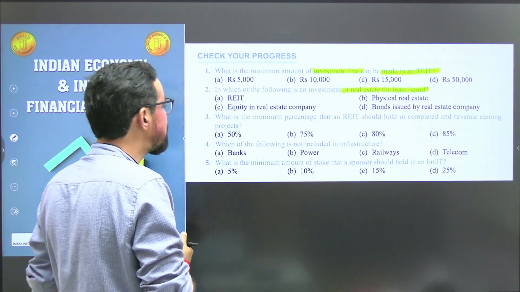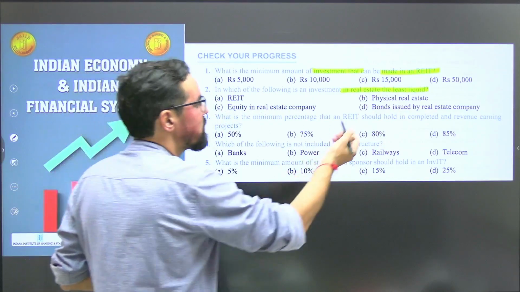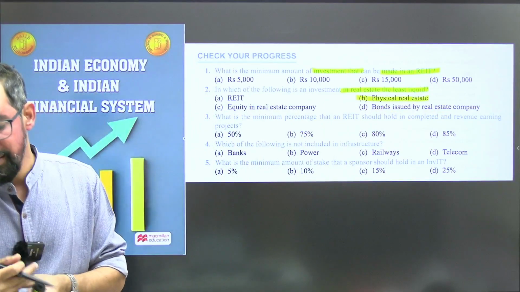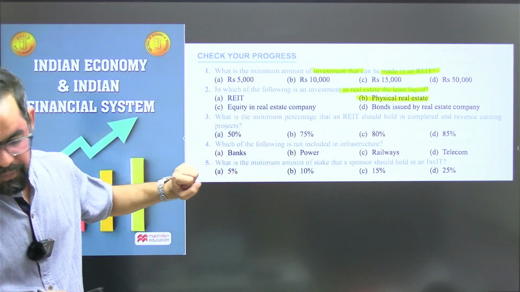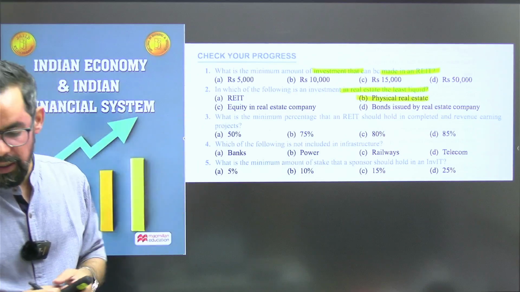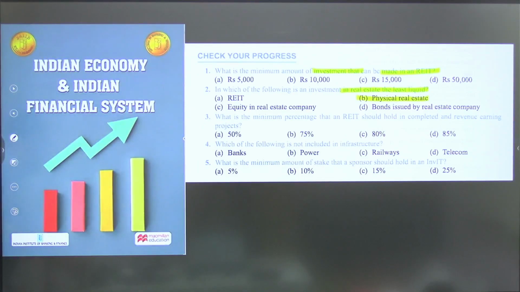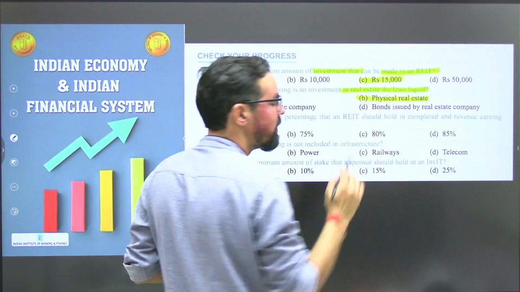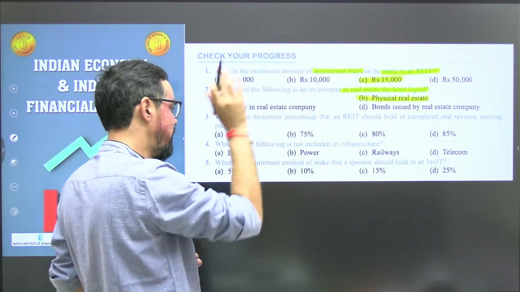In which of the following is an investment in real estate the least liquid? So the least liquid is physical real estate, otherwise these are the funds, so you can sell them and you can encash them. If you ask my question, my answer, because we don't have any negative marking, I'll go for 15,000.